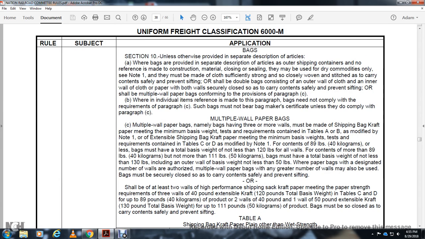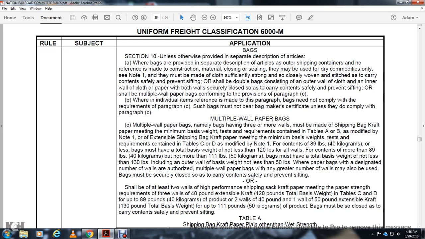Alright, bags, Section 10. Unless otherwise provided in separate description articles, where bags are provided for articles shipped, they may be made of cloth, for dry commodities only, with reference to note 1. The cloth must be sufficiently strong to contain the content safely, preventing sifting, or shall be a double bag with the outer wall of cloth